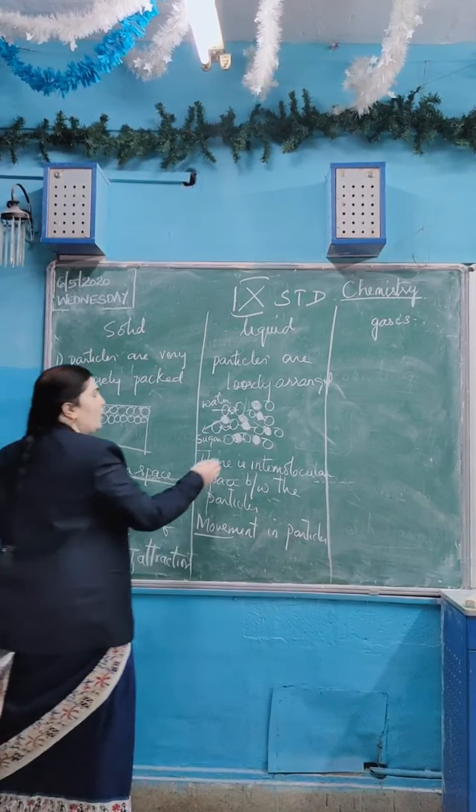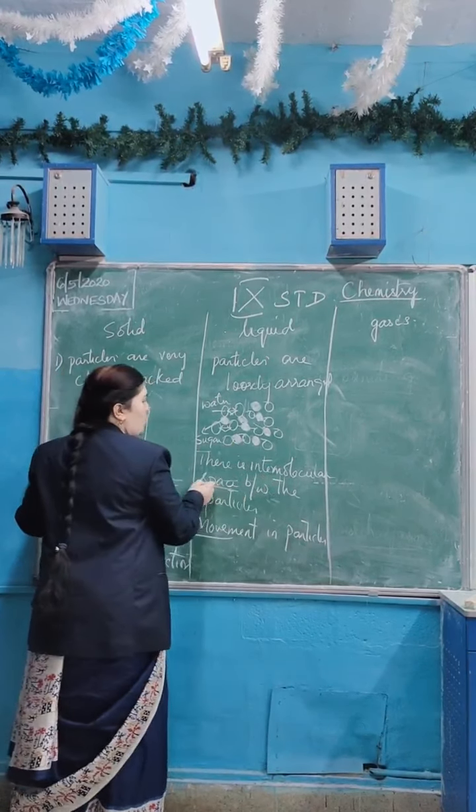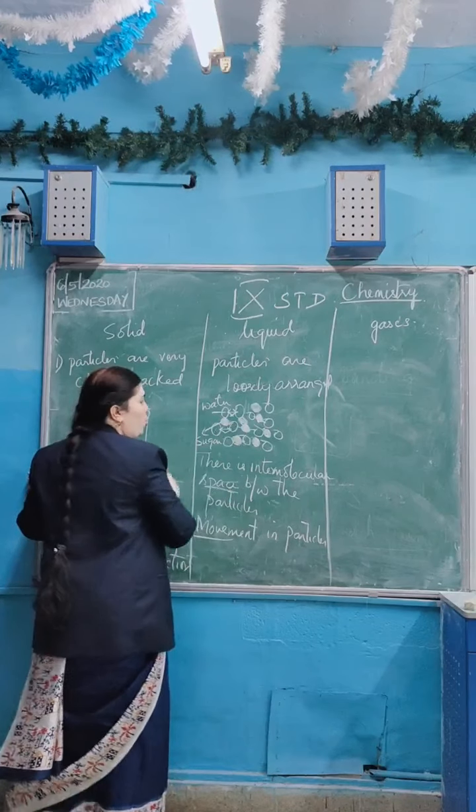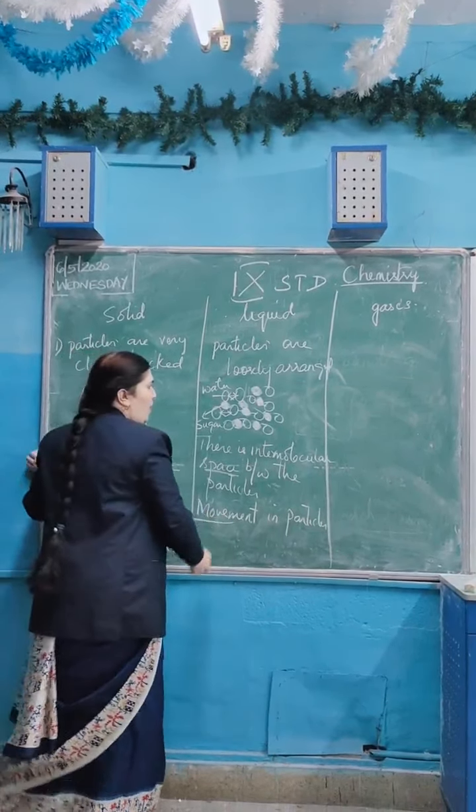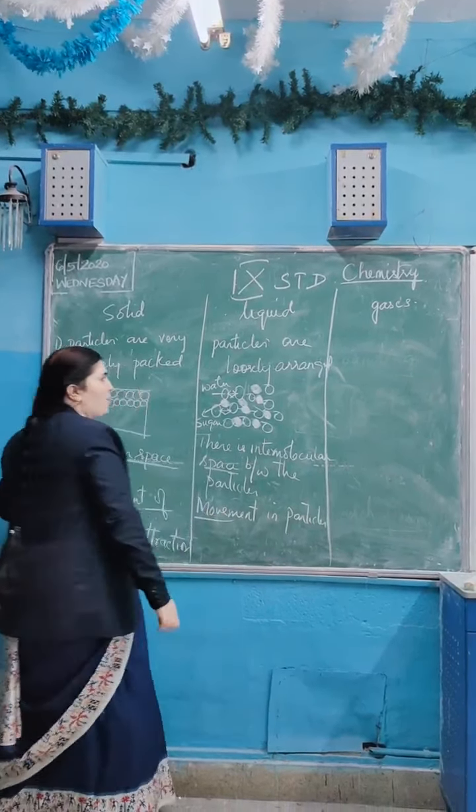But in liquids there is intermolecular space. There is space between the two particles. Because of that, there is movement in the particles. The particles are a little free to move. Why are they free to move? Because there is less force of attraction between the particles.